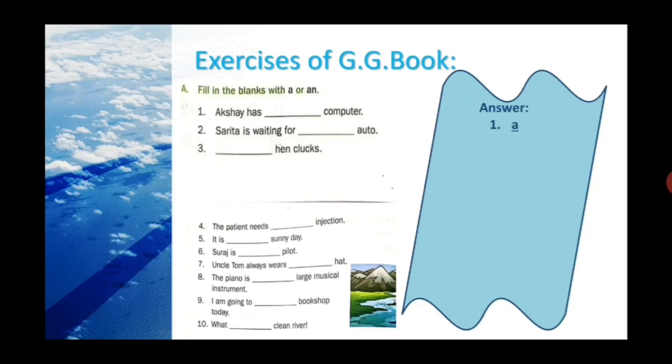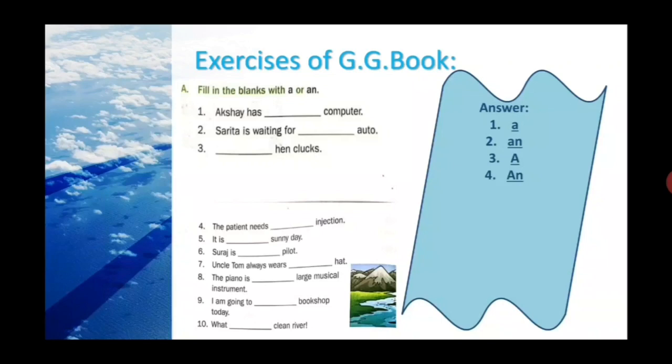Sarita is waiting for dash auto. Auto. It starts with the vowel sound. So it will be an. Dash hen clucks. It means a hen clucks. It means the sounds of the hen. That's one. The patient needs dash injection. Injection. It starts with I. As I was saying in Bangla pronunciation, remember that there was E sound as well. Injection. That's why here you have to use an injection. And moreover, you can see there is a vowel letter as well.